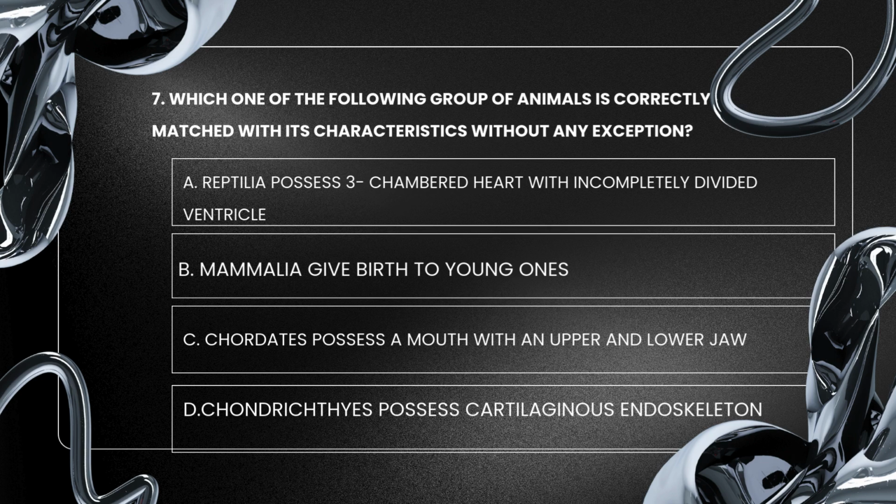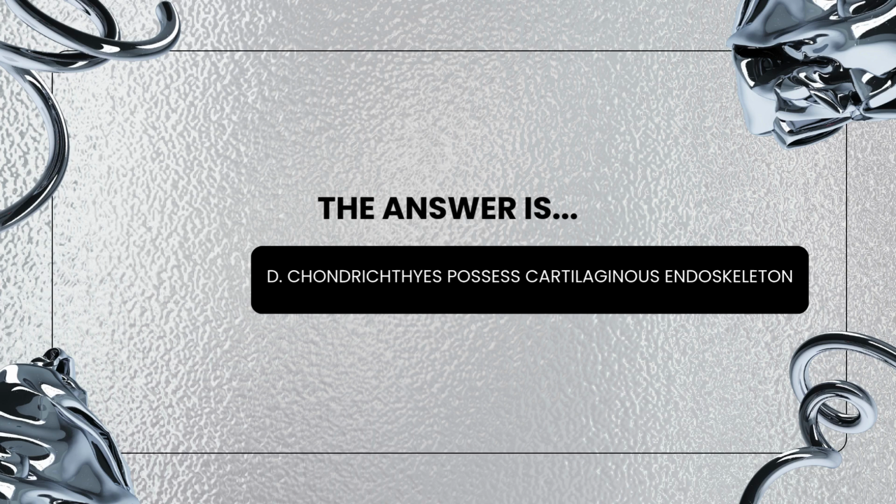Which one of the following groups of animals is correctly matched with its characteristics without any exception? A. Reptilia possess a three-chambered heart with an incompletely divided ventricle. B. Mammalia give birth to young ones. C. Chordates possess a mouth with an upper and lower jaw. D. Chondrichthyes possess a cartilaginous endoskeleton. The answer is D. Chondrichthyes possess a cartilaginous endoskeleton.